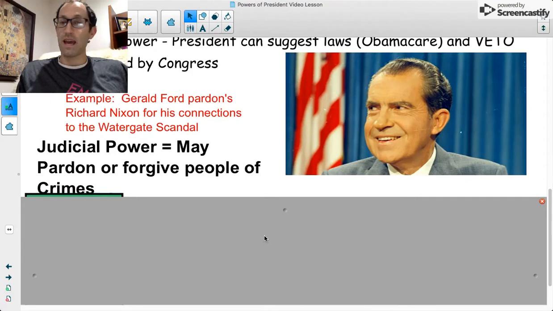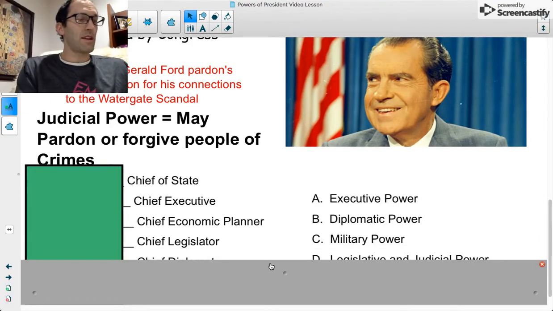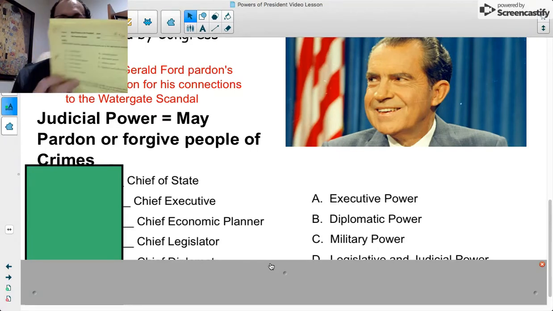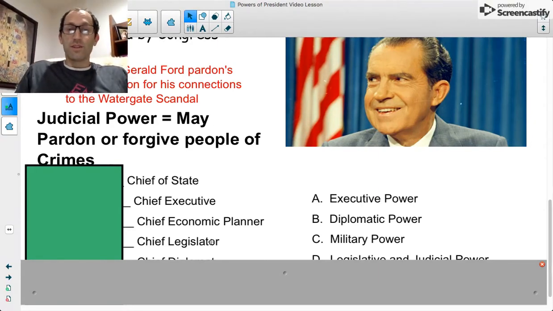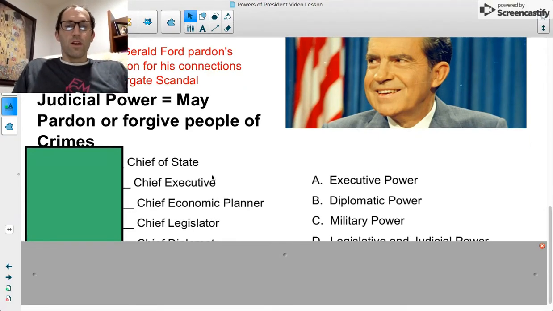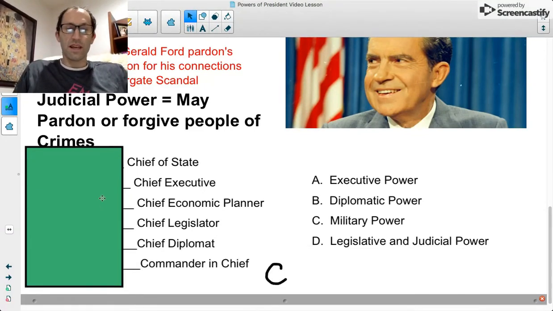All right, now we're going to be back up at the top of the page here, more powers of the president, and we're going to go through these very quickly, and then we'll talk briefly about your impeachment project, okay? So we have 5 roles: chief of state, chief executive, economic planner, chief legislator, chief diplomat, and commander-in-chief.